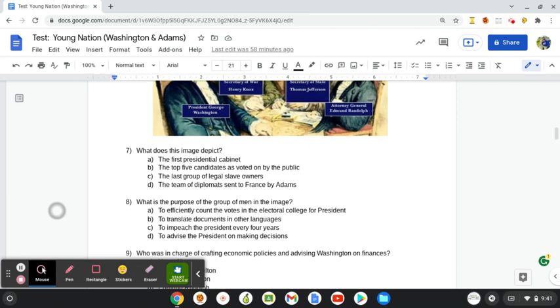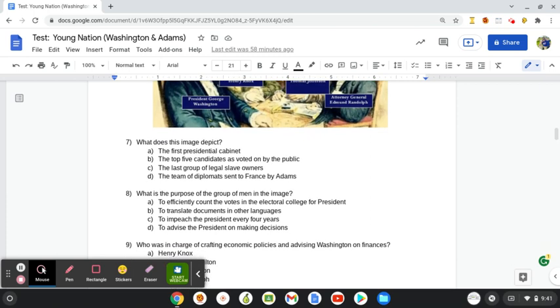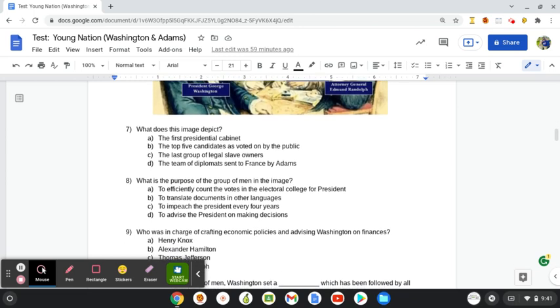8. What is the purpose of the group in this image? To efficiently count the votes in the Electoral College, to translate documents in other languages, to impeach the president every 4 years, or to advise the president on making decisions.